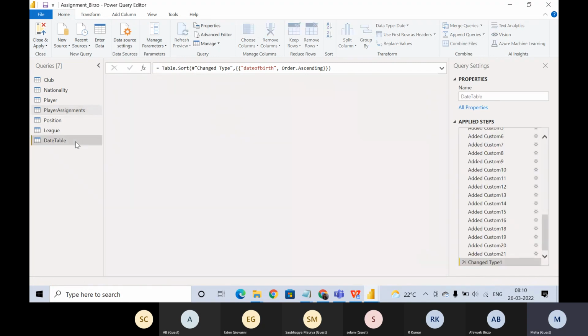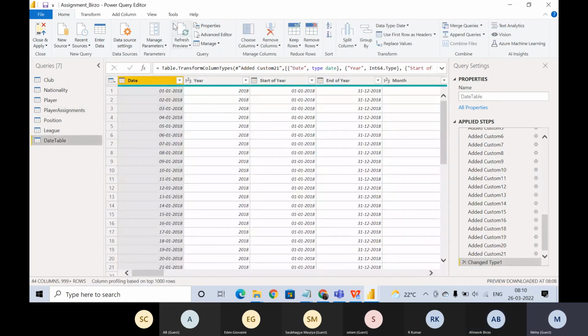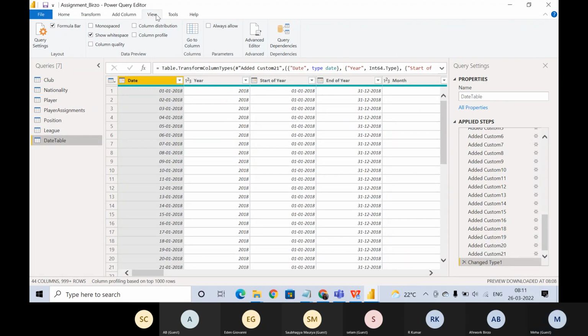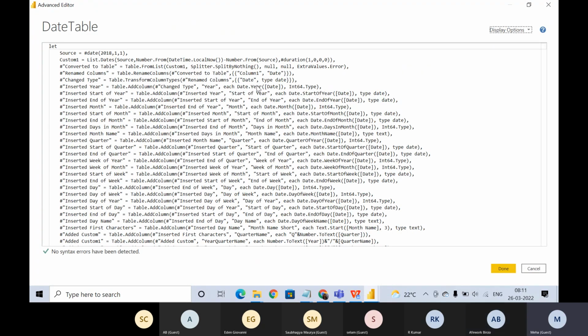So what we will do, we will go here and then under view. There are two things: under view and then also you can go to advanced editor. Anyways, you can go. What's happening is these are the two rows basically. They are defining what should be the source and all the calculations. So now under source, we need to change this thing.